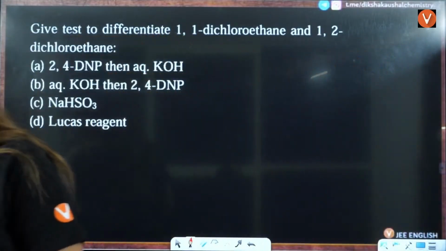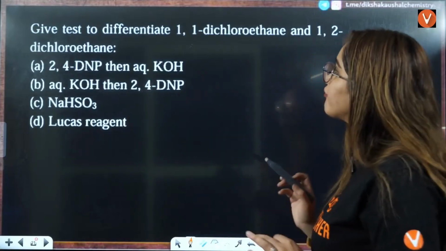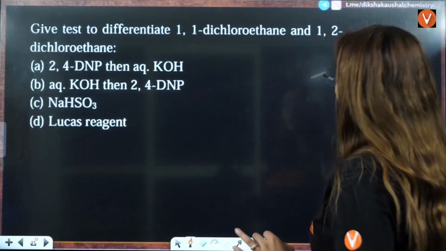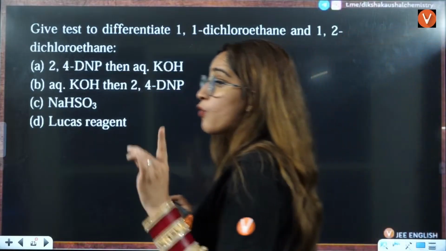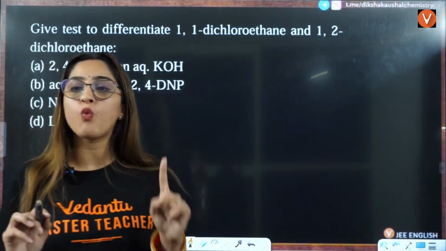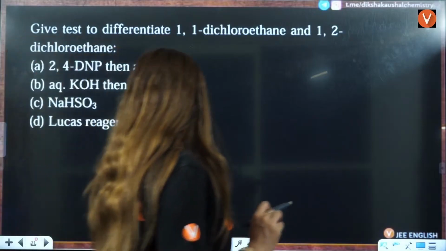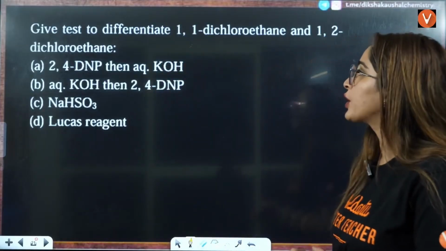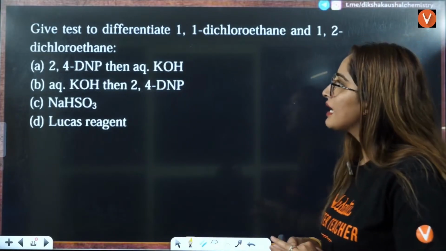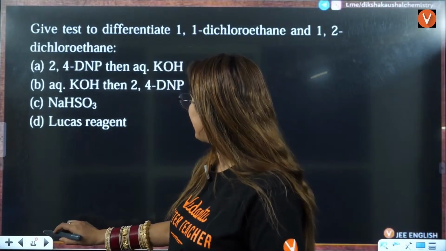Is that clear? Yes, students. Now next one. Give a test to differentiate 1,1-dichloroethane and 1,2-dichloroethane. You have to distinguish these here, right? So the best test to distinguish this is going to be, let us see, 1,1-dichloro. So according to me, this will be 2,4-DNP, then aqueous.